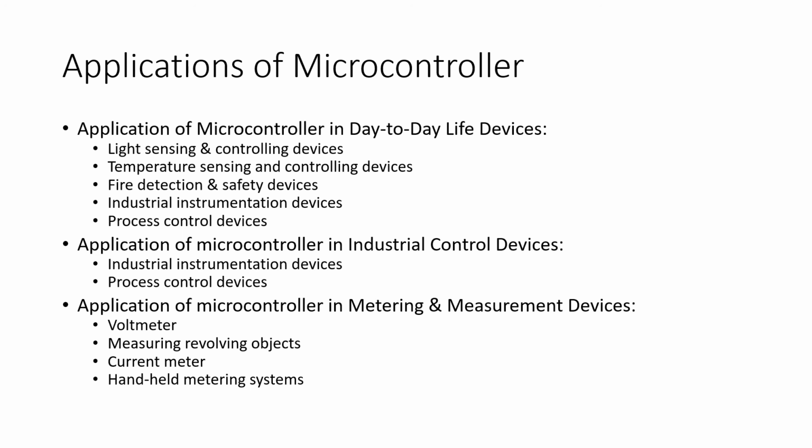How it has been used in metering and measurement devices. For example, take your voltmeter. A digital voltmeter is using a microcontroller. Measuring revolving objects, RPMs. We have to find out the RPM of a machine, motor, and current meter. Handheld metering systems will all have microcontrollers.